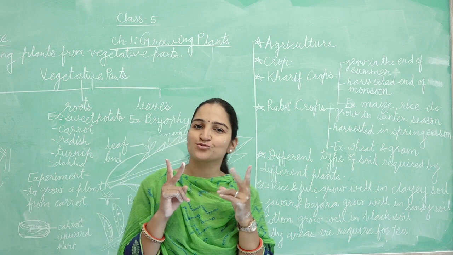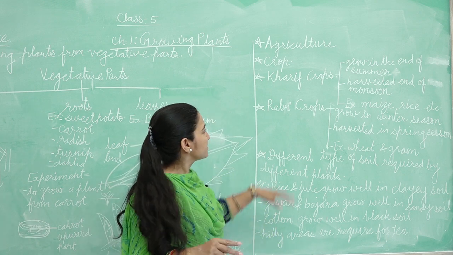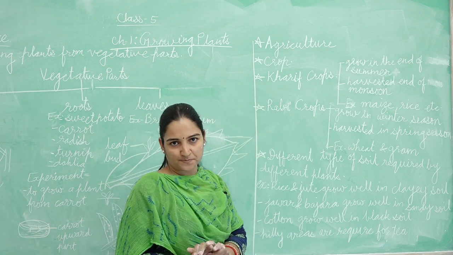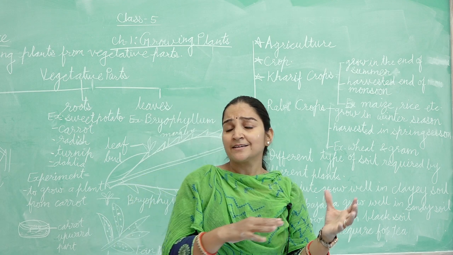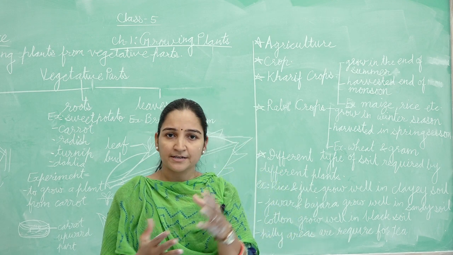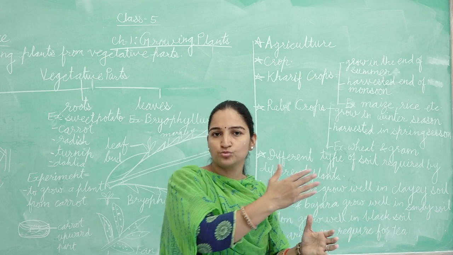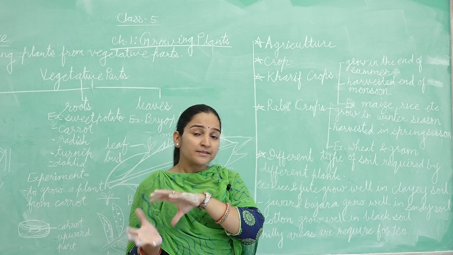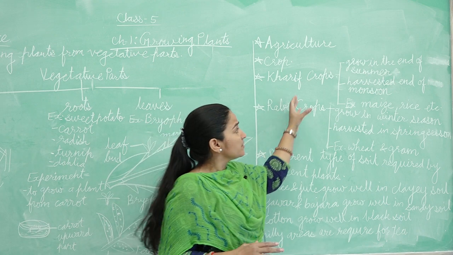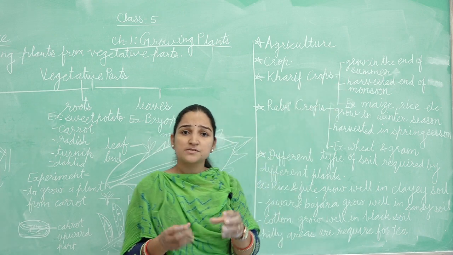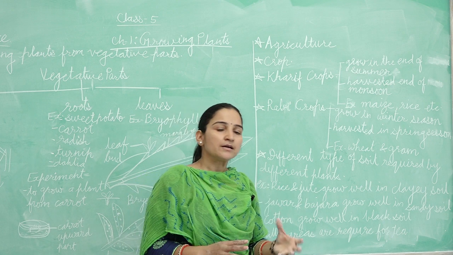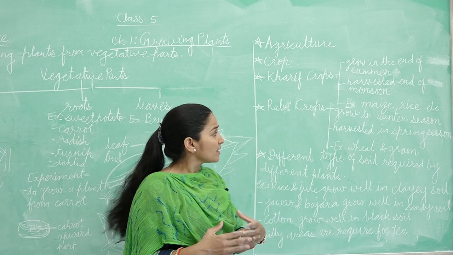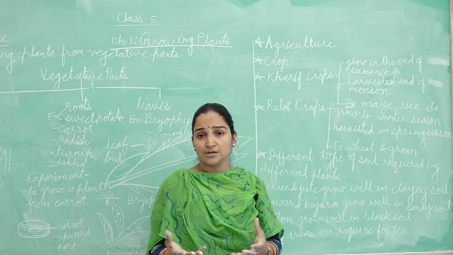Now crops have two types. How many types? Two types: Kharif crops and Rabi crops. At the end of the summer, around May and June, the farmer grows some seeds and they grow into new plants and new crops.